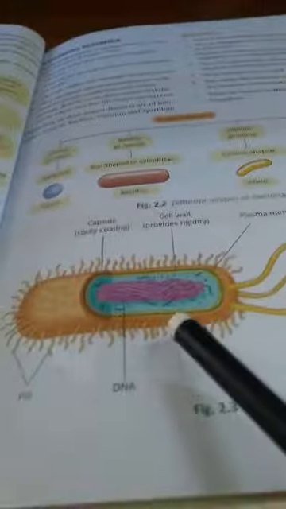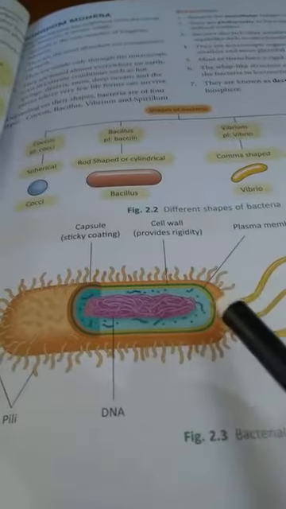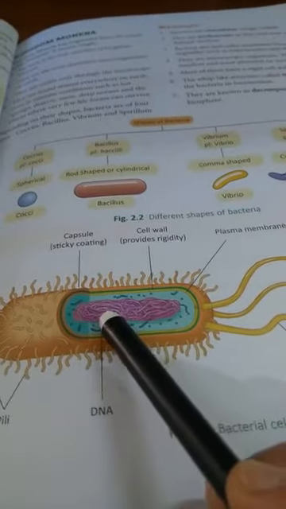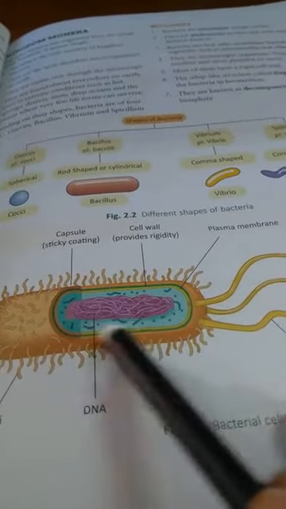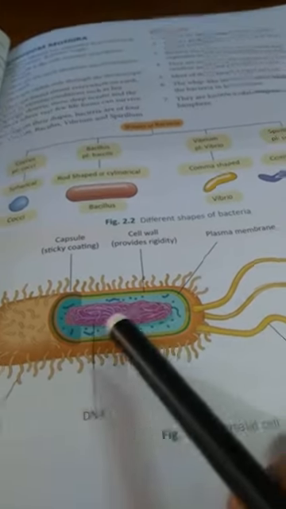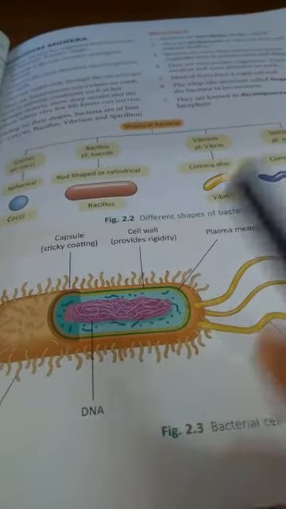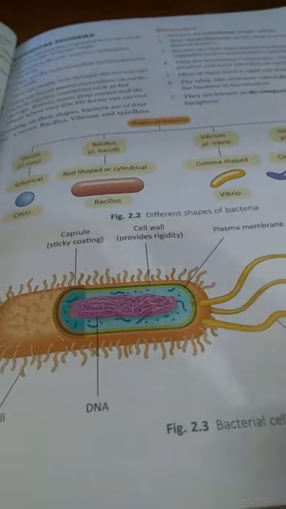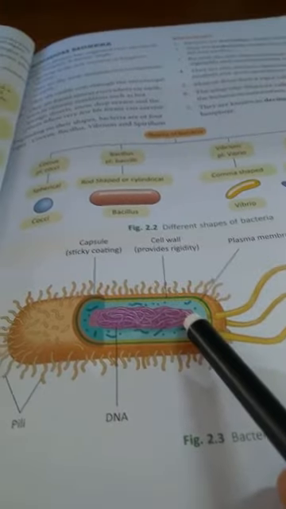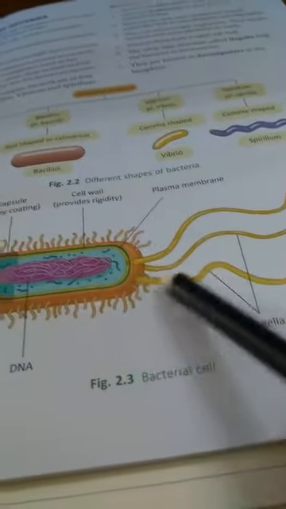Bacteria cell is a prokaryotic cell. It is very simple cell. It consists of cell wall. Inside that cell wall, cytoplasm is present. There is a nuclear material, but nuclear material is not surrounded by a nuclear membrane as it is a prokaryotic cell. DNA is present in it, and it may have a long whip-like structure that is called flagella.